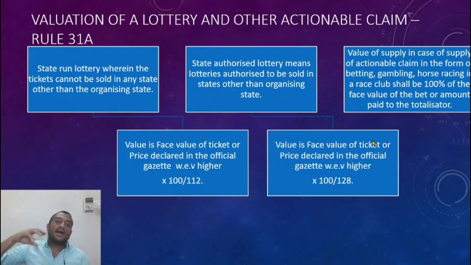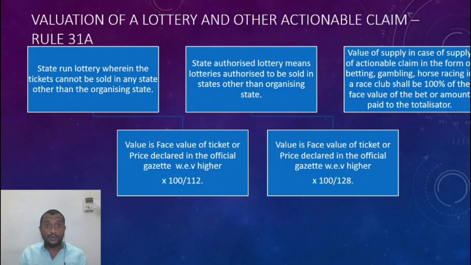So what are the valuation rules in case of other kinds of actionable claim? Betting, cricket betting, even though it is illegal, cricket betting, match fixing, horse racing. The value is the entire amount that is pooled. Let us say all the bets together amount to 20 crore rupees all over the country.